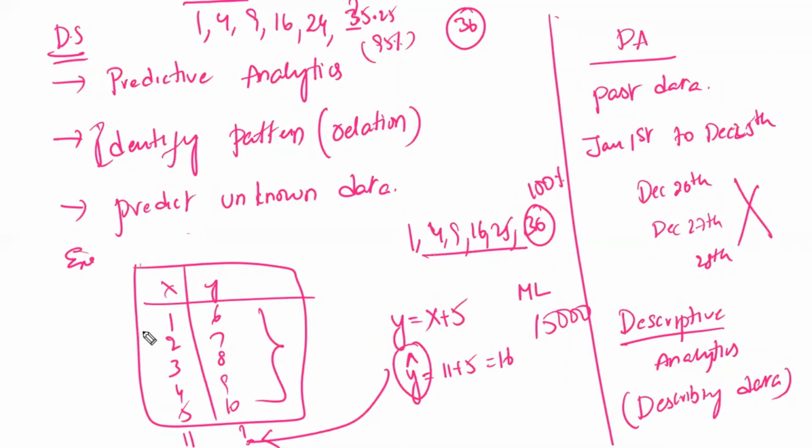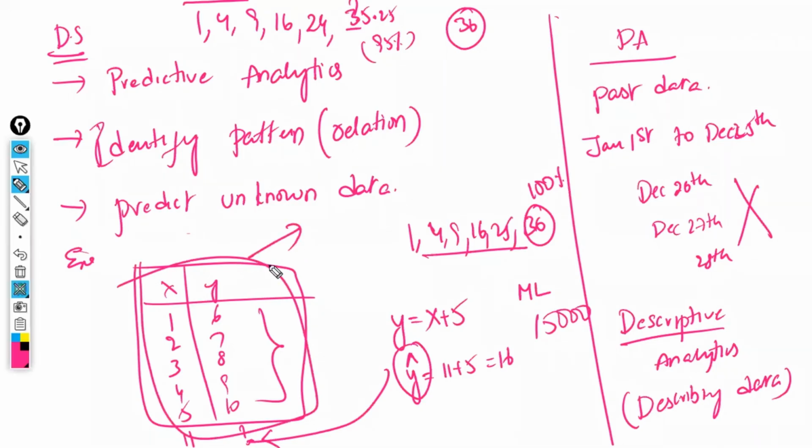For example, this is the data. If I give the same data to the machine, it will identify the same answer, exactly the same. There will be no difference. With small data, we are able to work easily. With a large amount of data, with a machine, we are going to work easily.